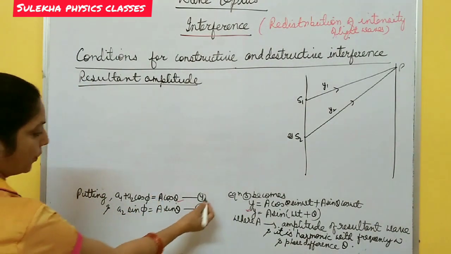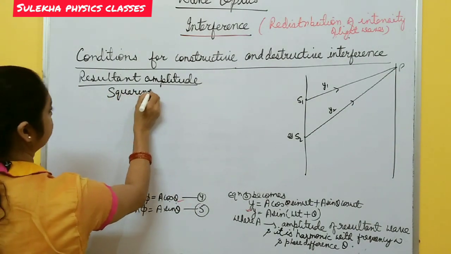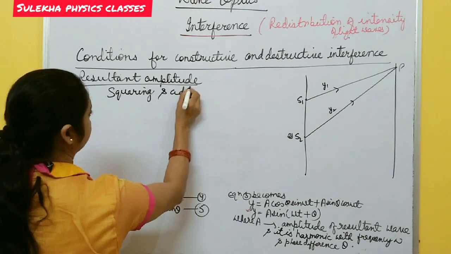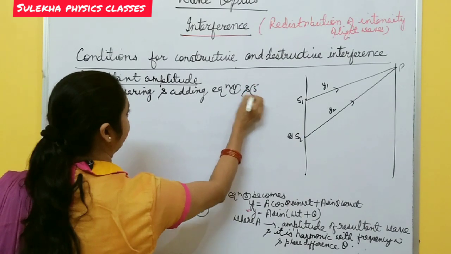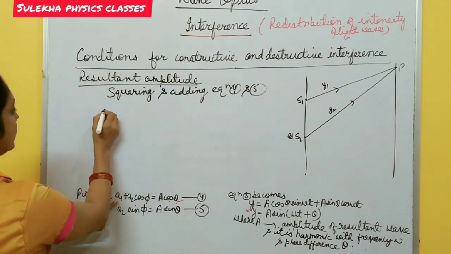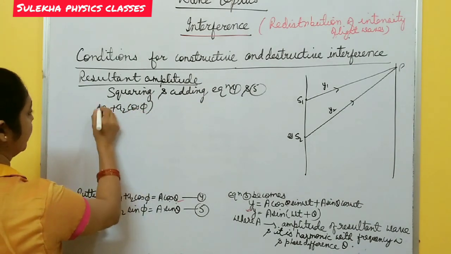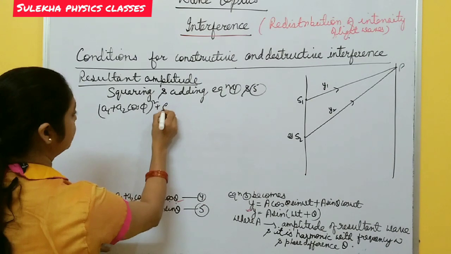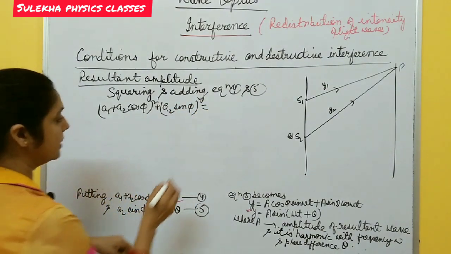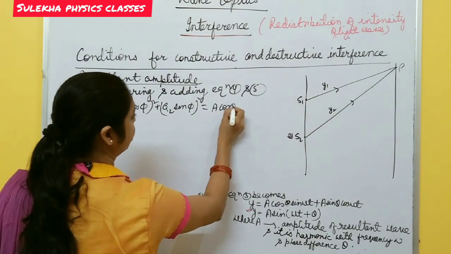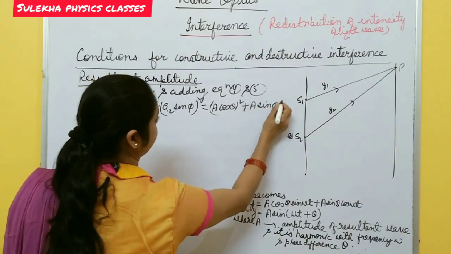Squaring and adding equations 4 and 5, you get (A1 plus A2 cos phi) whole square plus (A2 sin phi) whole square equal to (A cos theta) whole square plus (A sin theta) whole square.